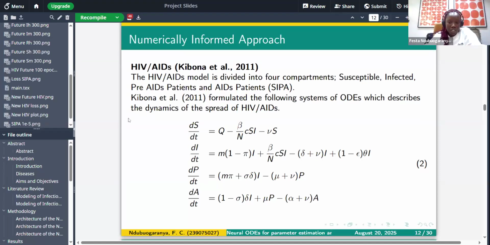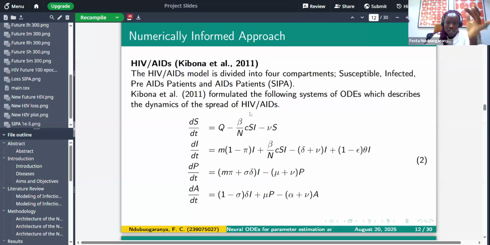Then we go to the infected class. We can see the trend from the infected class of the real-time data. The solid pink line represents the actual data, and the dashed line represents what the network predicted. Though it didn't capture everything, it captured the trend from zero up to the 10th month, then was able to follow the trend, and continued with it up to the 40th month.